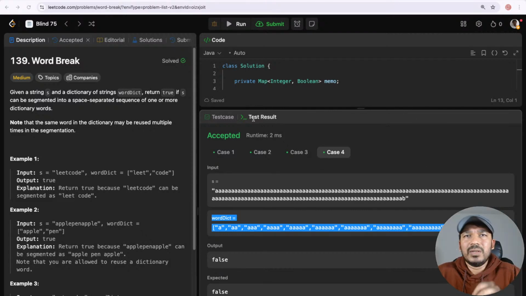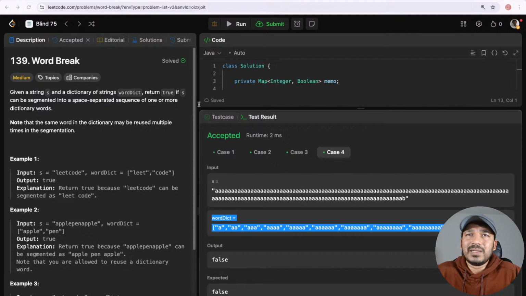Now, according to our approach, we will start iterating through the string, and once we encounter a single A, we see that it exists in the word dictionary. Now we want to find if the remaining string starting from index 1 can be formed using the word dictionary.